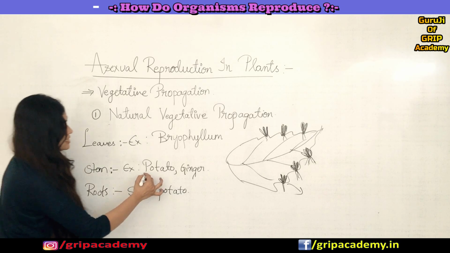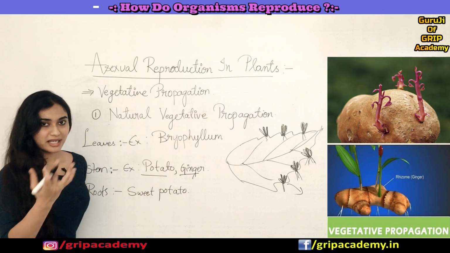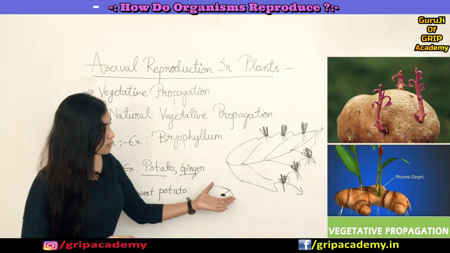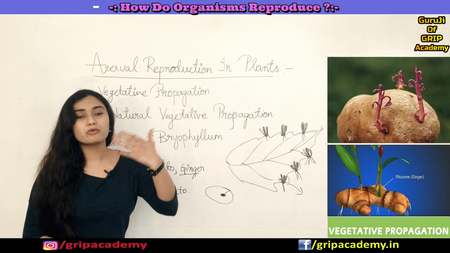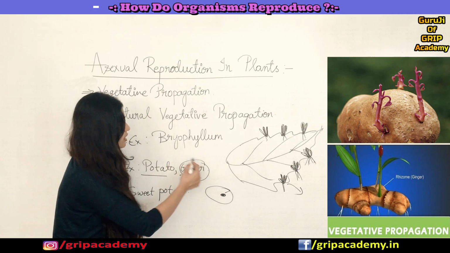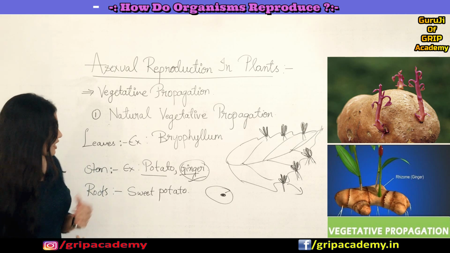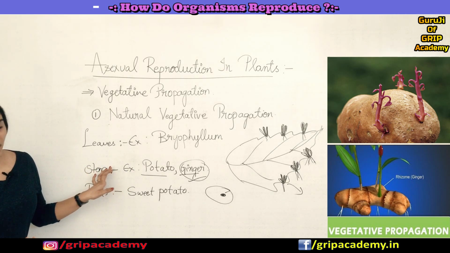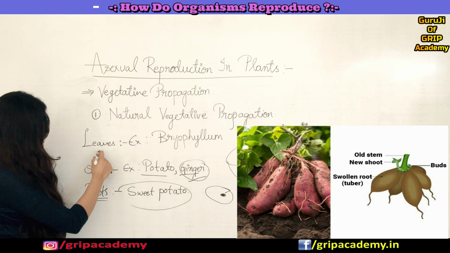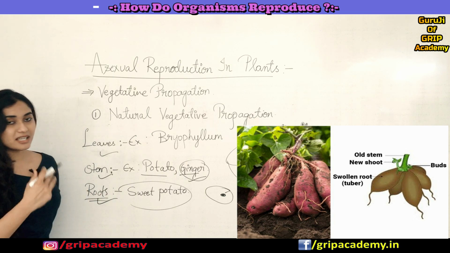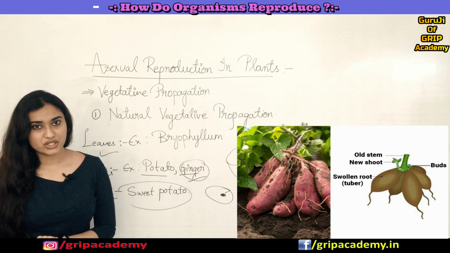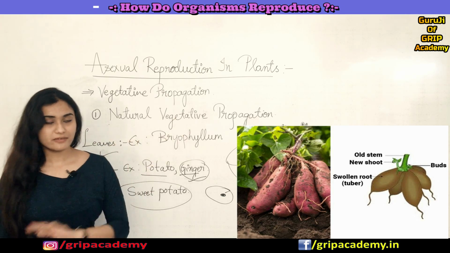For example, if you consider potato or ginger, you might have seen that in a potato there will be something like a potato eye. When you sow this in soil, what happens? A new potato plant will grow. Ginger is also an example of such vegetative propagation, which happens because of the stem. And roots, if you see sweet potato, here what happens? Leaves, stems and roots are becoming specialized parts for this vegetative propagation. So this is all about natural vegetative propagation.